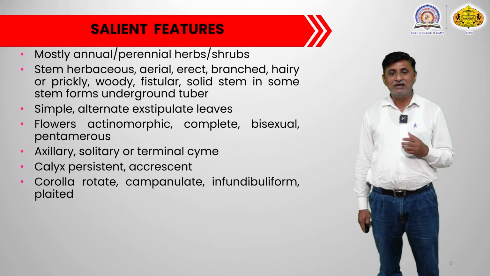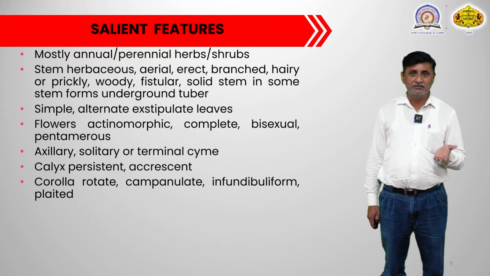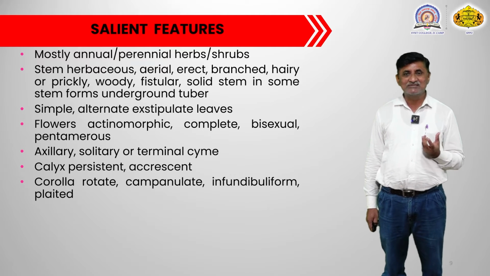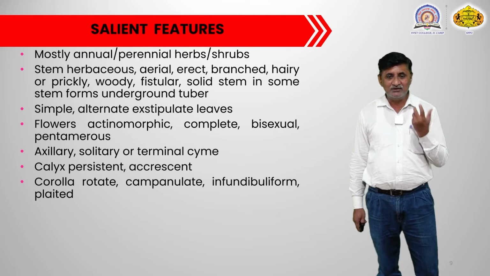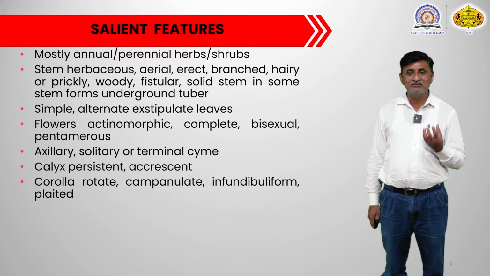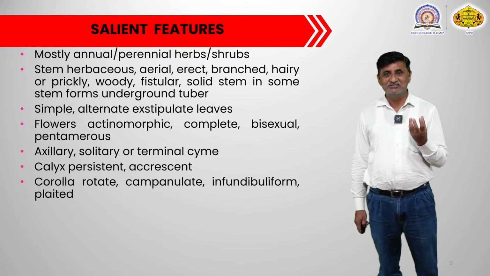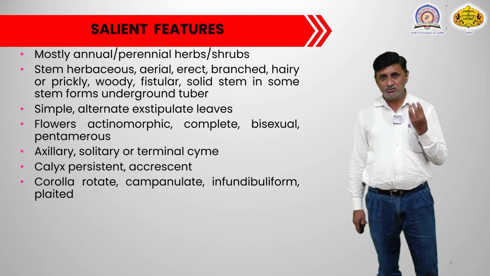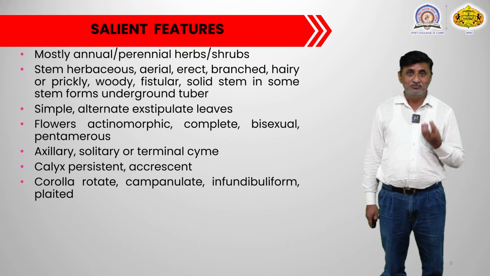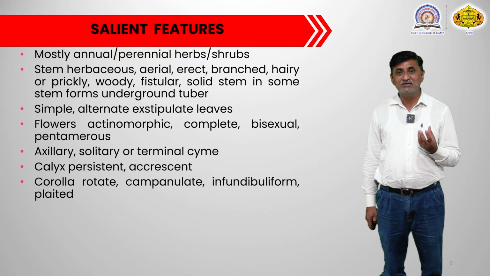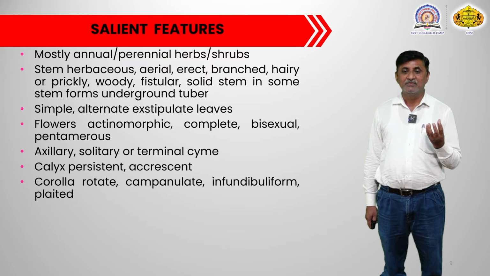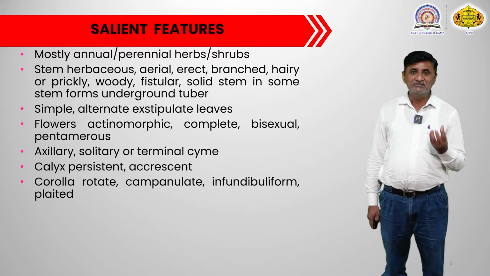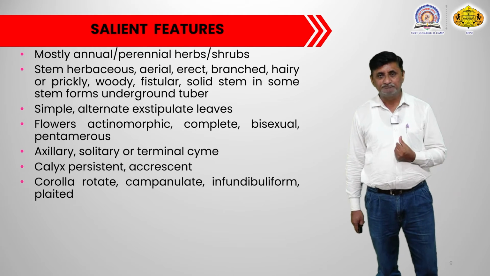Then corolla. The corolla is made by the segments of the petals. The corolla is gamopetalous and slightly rotate in nature. Campanulate means the corolla is bell shaped. In some Solanaceae members, the corolla is very large and gives a bell-shaped appearance. That may also be called infundibuliform corolla, meaning it is like a funnel shape.